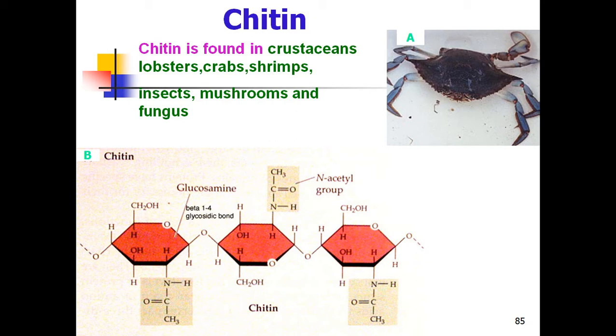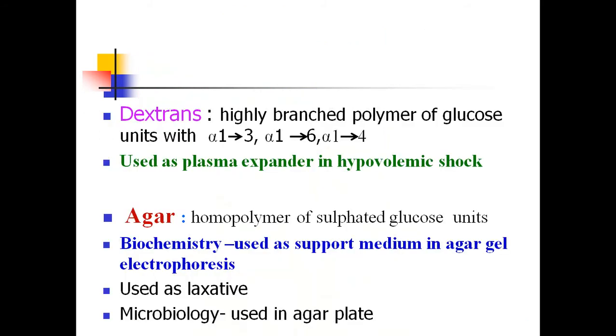Crustaceans, crabs, shrimps and prawns also have a very thick external coating made up of shells. That shell is made up of chitin only. Chitin is a homopolysaccharide carbohydrate. Insects, mushrooms and some fungi have chitin as an external coating, which is also an example of a homopolysaccharide.